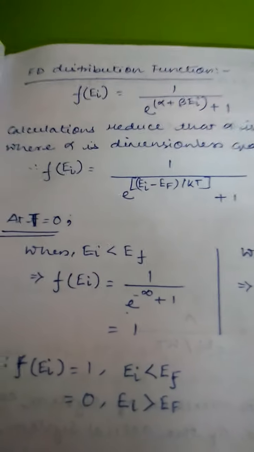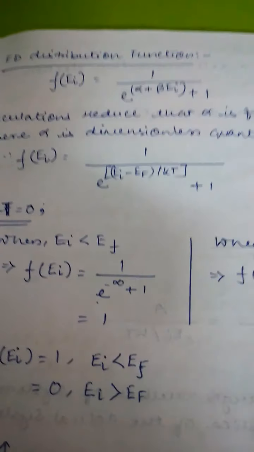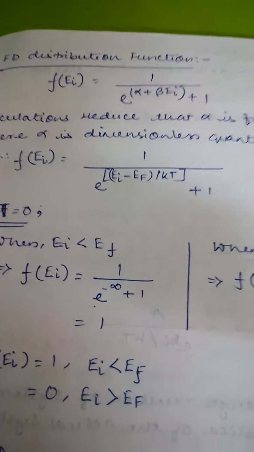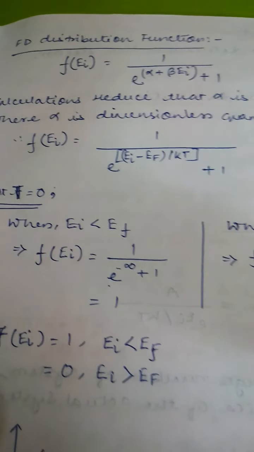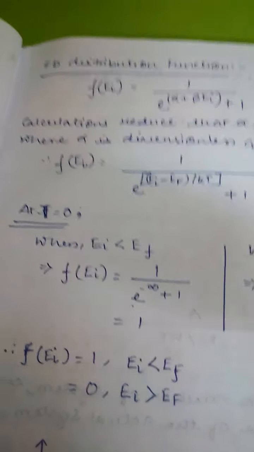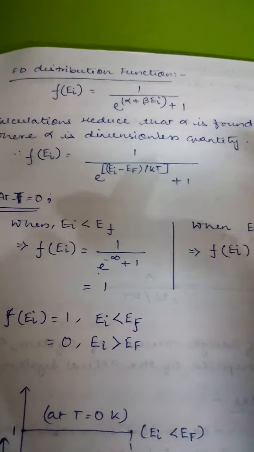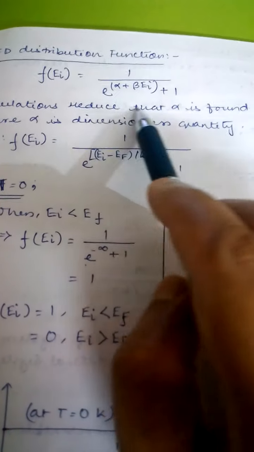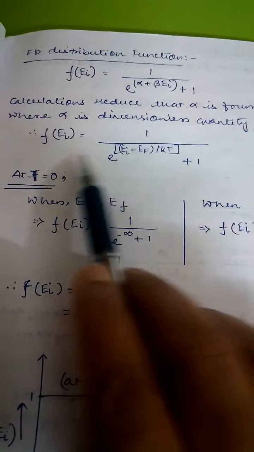Dear students, in this lecture I will concentrate on Fermi-Dirac statistics and the Fermi-Dirac distribution function. I told you earlier that electron is a Fermion and usually we are dealing with electrons. That's why Fermi-Dirac statistics and the distribution function are very important in this regard. So this is the form of the Fermi distribution function and this is the final form. I have already explained earlier.